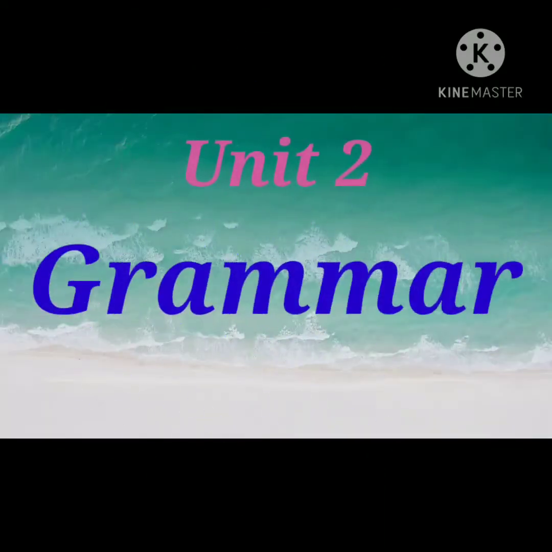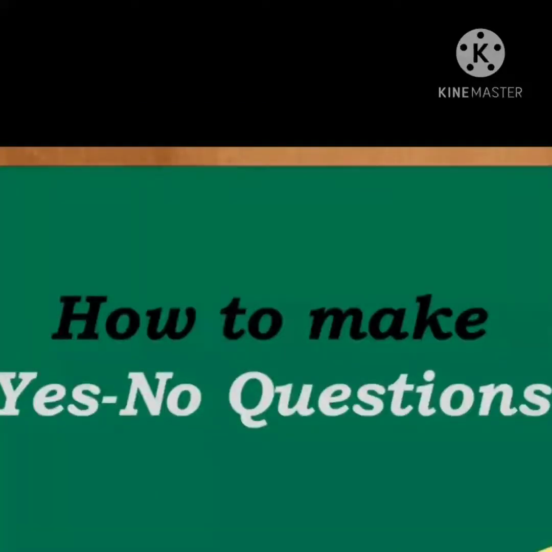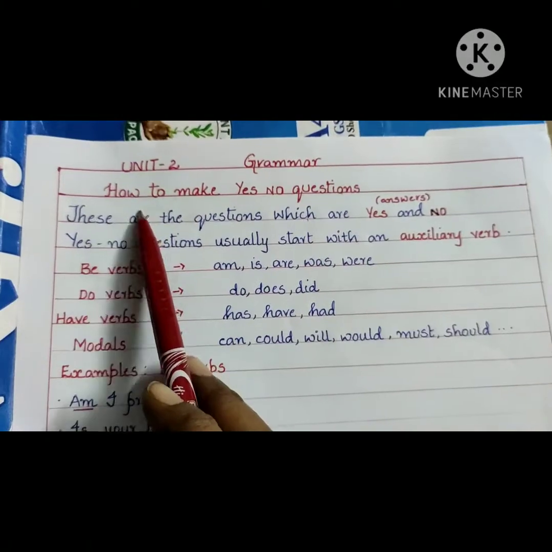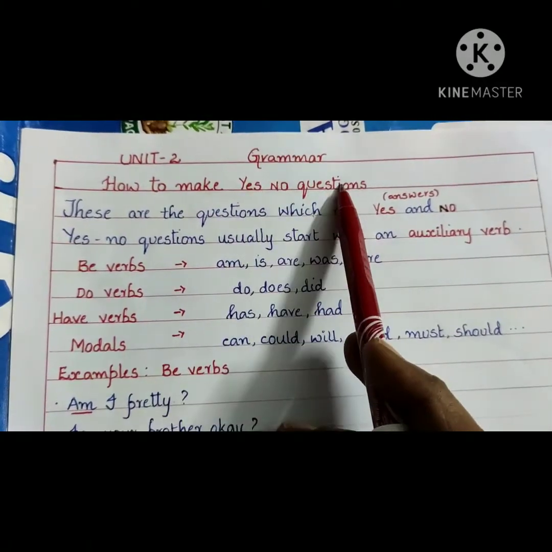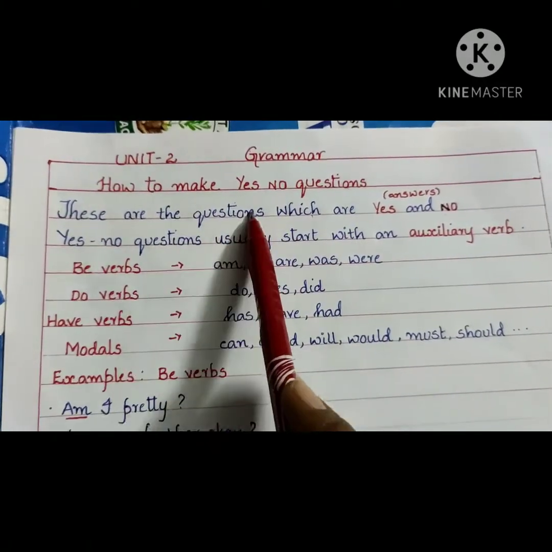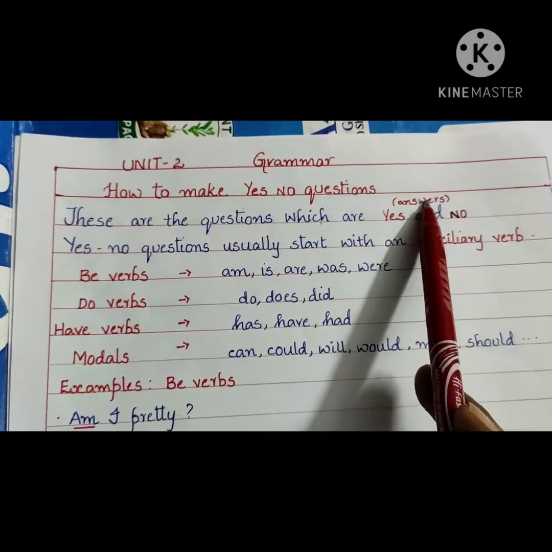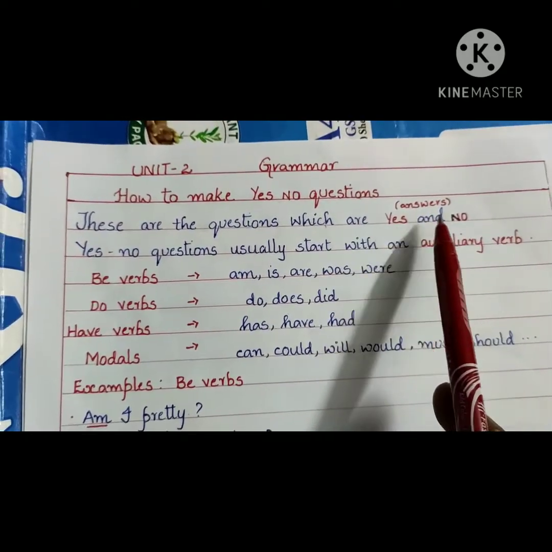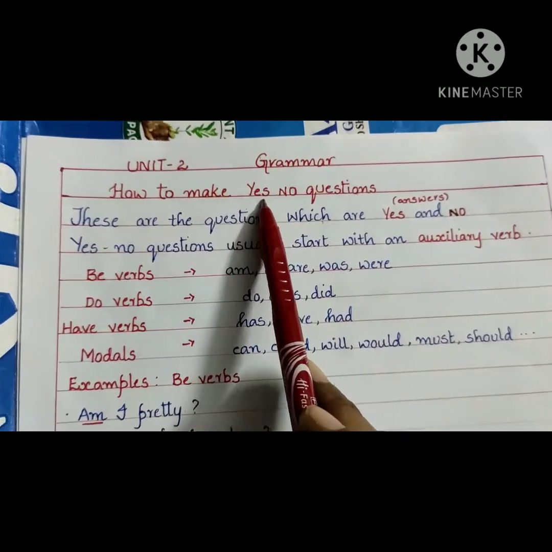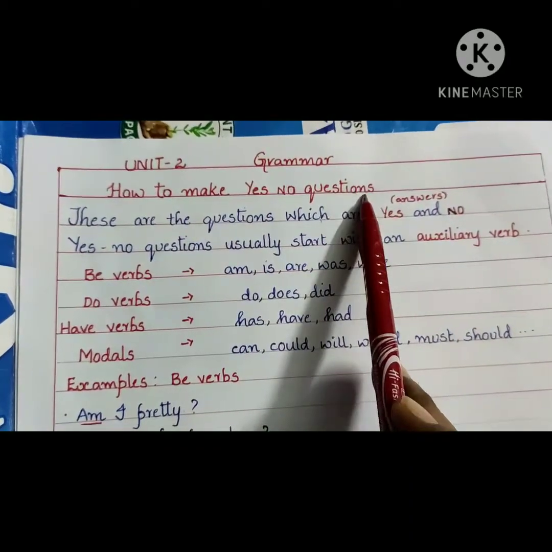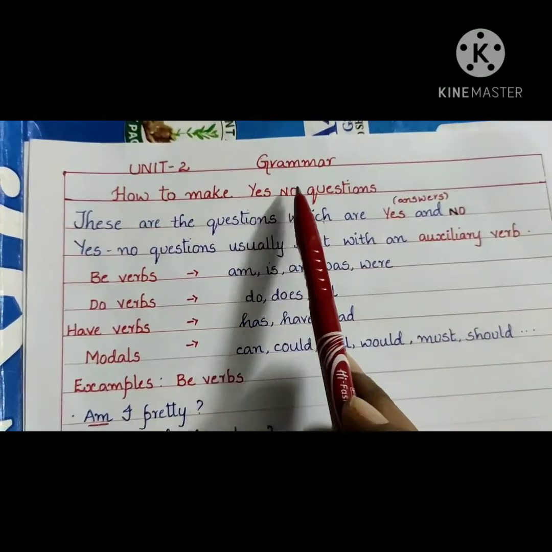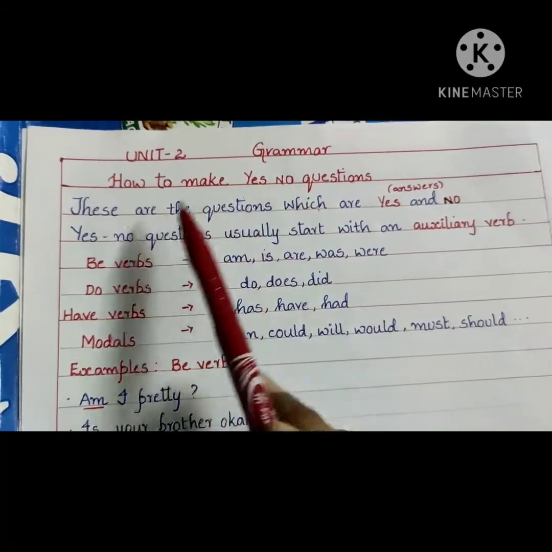Today, we are going to discuss and read the Unit 2 grammar section. Let us know today how to make yes or no questions. So, how to make yes-no questions. These are the questions whose answers are yes and no. So, these yes or no questions, we give the answers as whether it is yes or whether it is no.